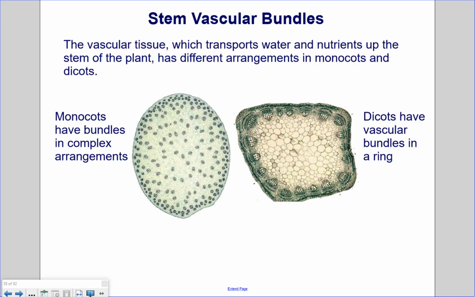Stem vascular bundles. The vascular tissue, which transports water and nutrients up the stem of the plant, has different arrangements in monocots and dicots. Monocots have bundles in complex arrangements. As we can see, these little bundles of xylem are all arranged sporadically in this cross-section of the stem, versus the dicots, which have their vascular bundles in a ring. As we can see here in this cross-section of the stem, they're all arranged in a ring along the outside here.